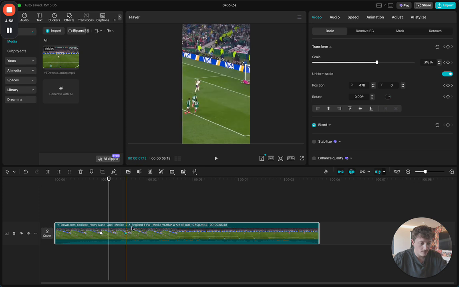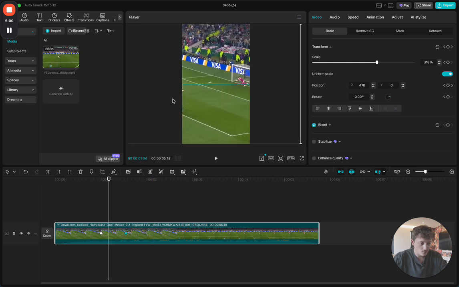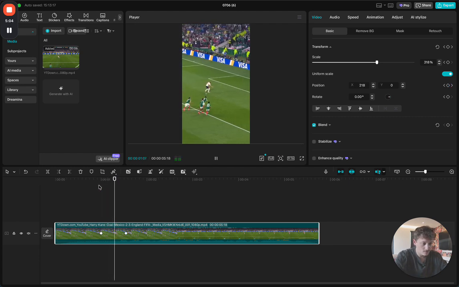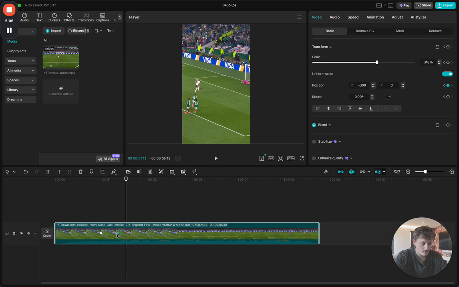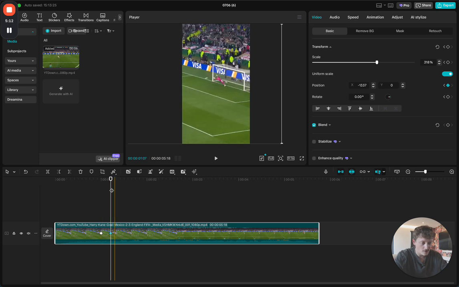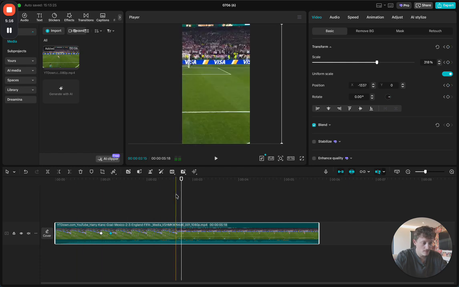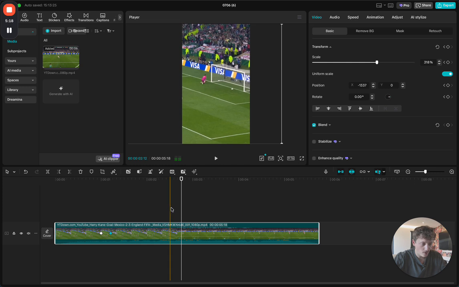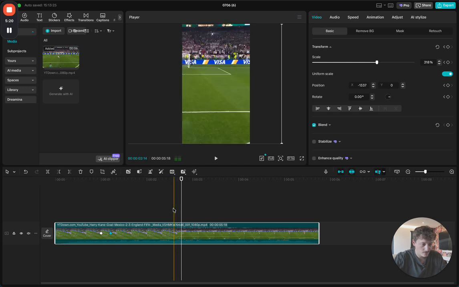We're going to move that to make sure that we're tracking the ball. And then here, we're going to make sure that we've moved the screen along enough that it's actually tracking the ball go into the goal. It's England's King. And then we're going to cut it where we see this clip change, just like that.